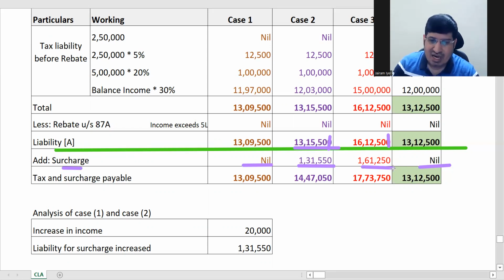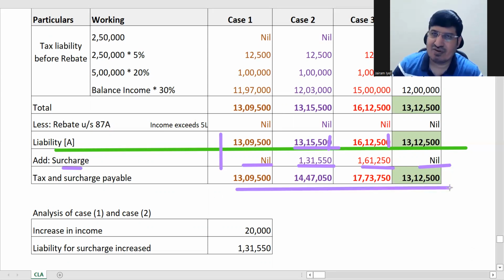Fine. So now you have to add surcharge to the tax liability, correct? If you add it, you are getting these things. Okay, you can check it. You can do it yourself and check it as well. Okay. So these are the figures.